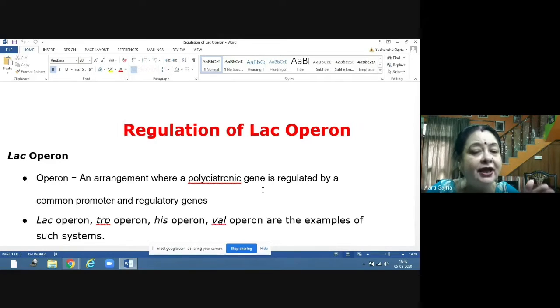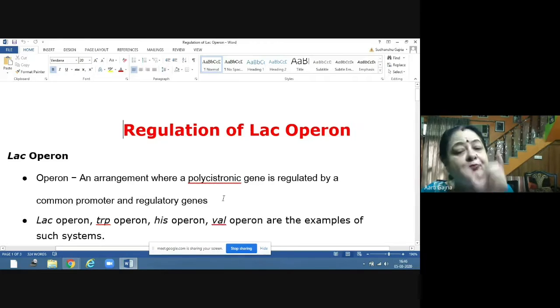Polycistronic means there are many proteins formed by that gene. One cistron is responsible for production of one protein, and many cistrons are responsible for production of many proteins. So polycistronic genes means many cistrons.